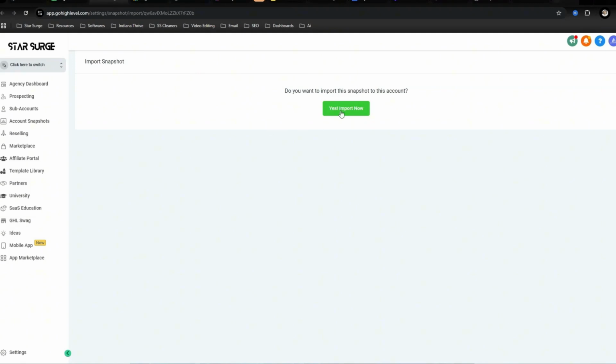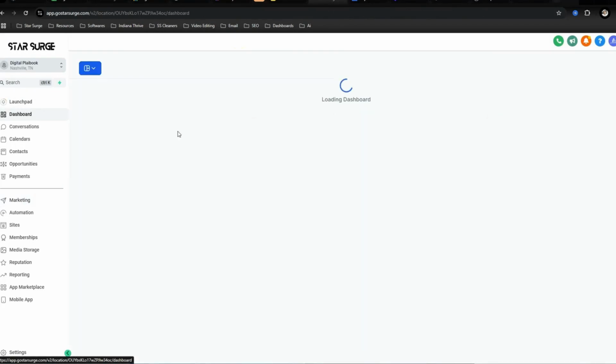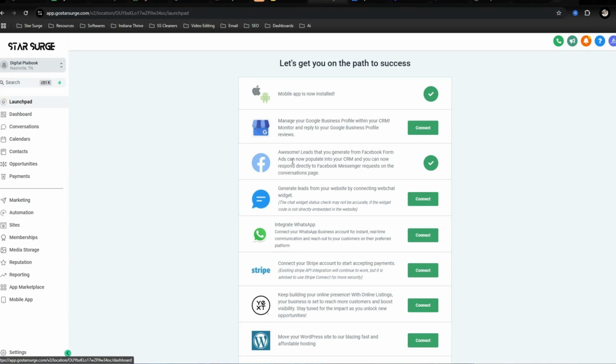What you'll do is once you hit import, you will then get taken to your software screen, which is going to look like this, or the launch pad. And the 3 things that I want to cover are going to be marketing, automations, and sites. Sites is where the funnel is going to be. Automations, that's where the different email automations and sequences are. And then marketing is going to be where you're going to be able to schedule out your short form content.